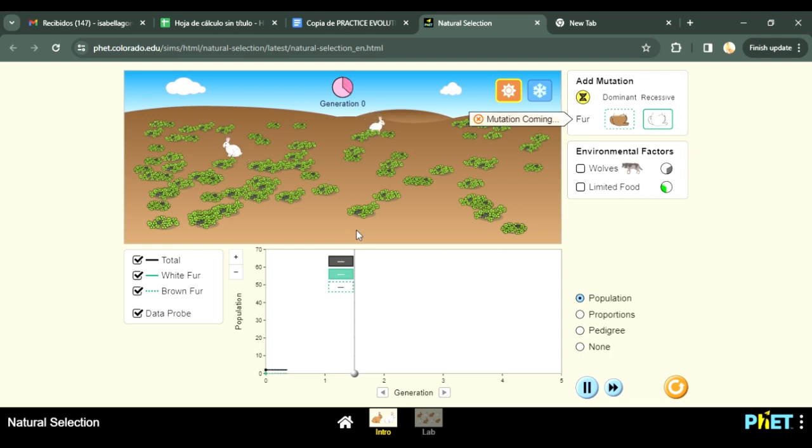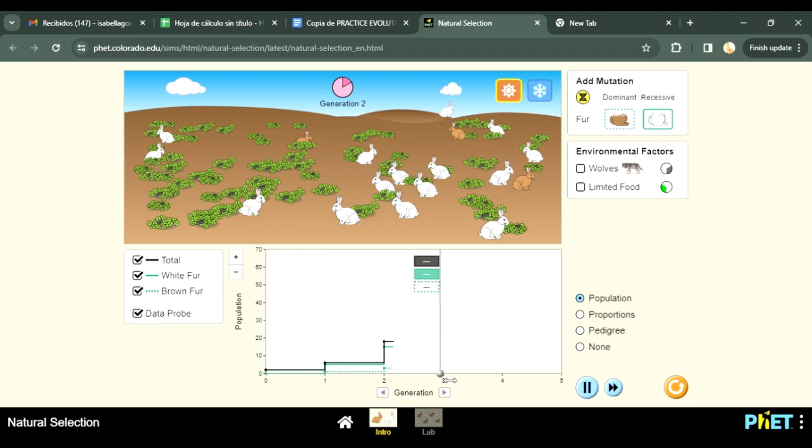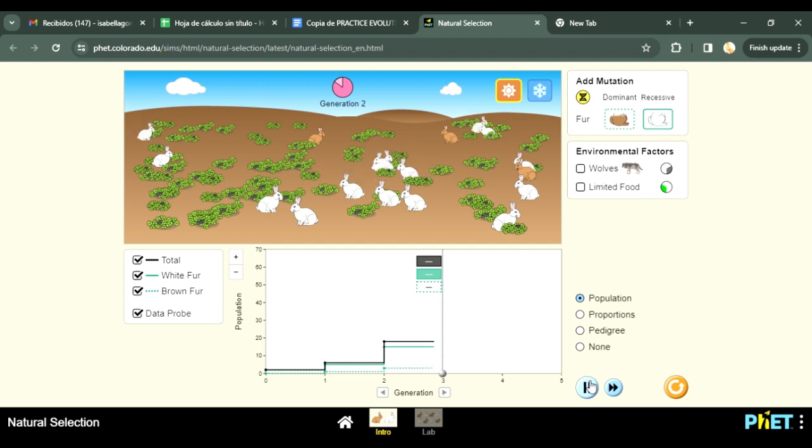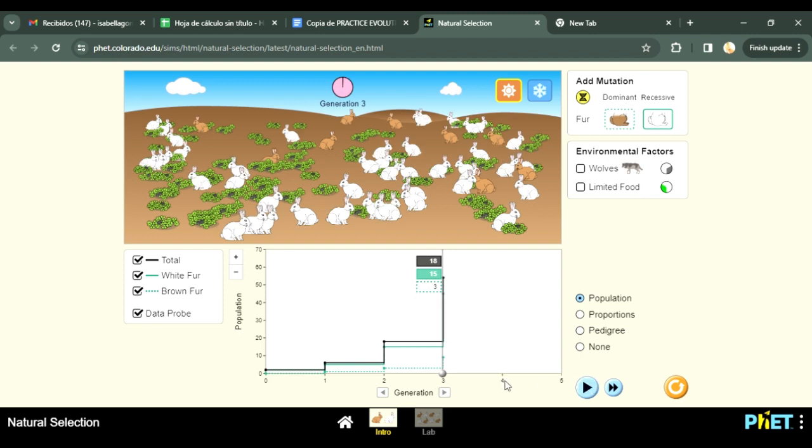brown rabbit. At what generation does the brown fur population peak the highest? It was at the sixth generation according to the graph and table. What is the ratio of white fur to brown fur for the generation you listed in number 3? At generation 3, it shows a ratio of 9 brown fur rabbits per 45 white rabbits, which is the same as 1 brown fur rabbit per 5 white fur rabbits, as shown in generation 1.